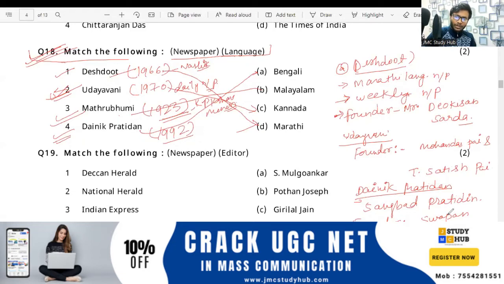So this is what about the newspaper. So questions. Now, how can the alternative question be framed? We are not here only to solve these questions. So how can the question be framed in a different style? How can the question be framed in a different style? So another style of forming these questions can be like, see, Udayavani,